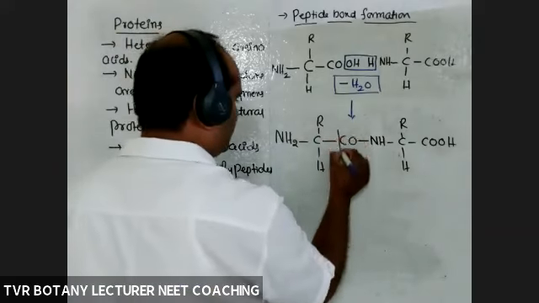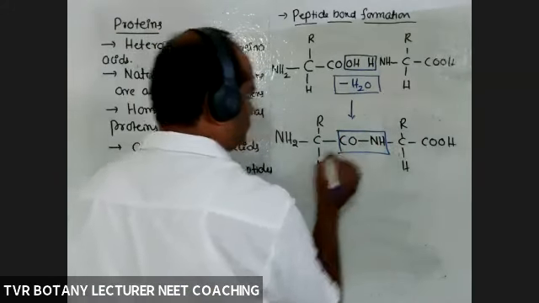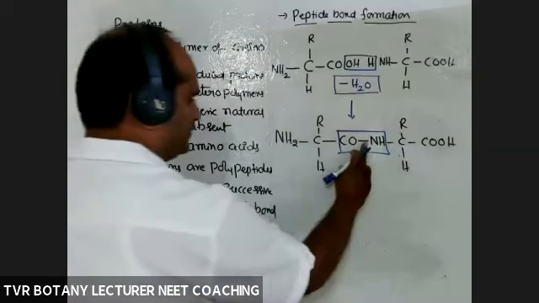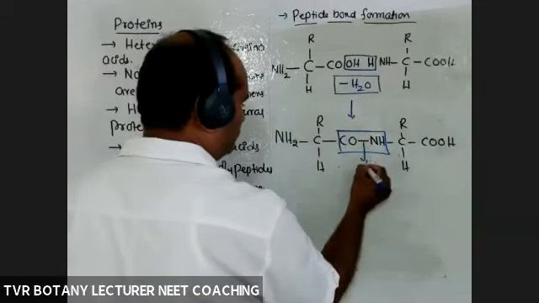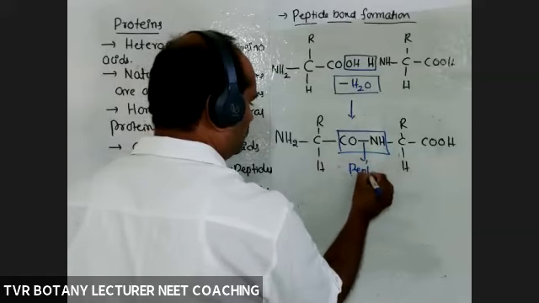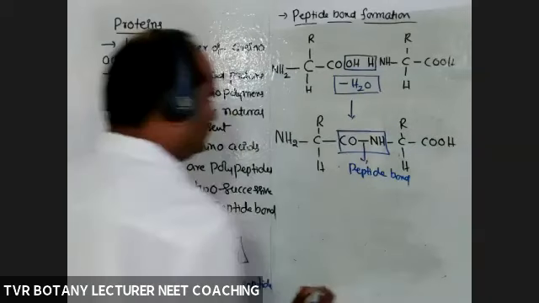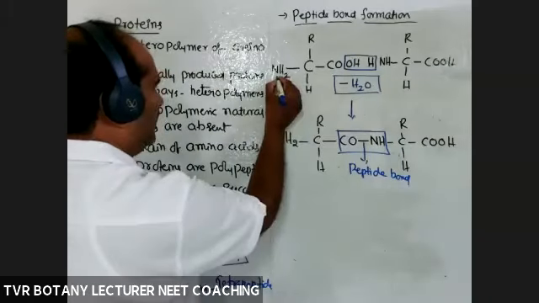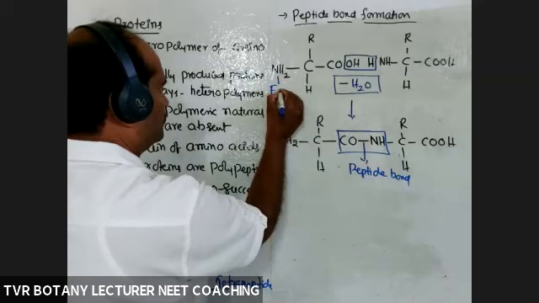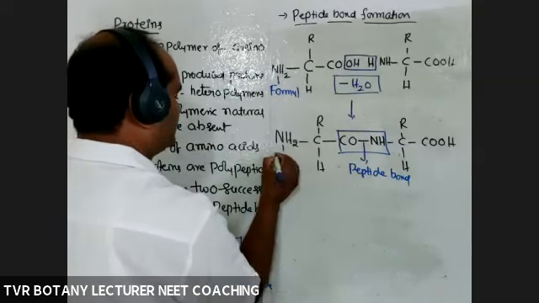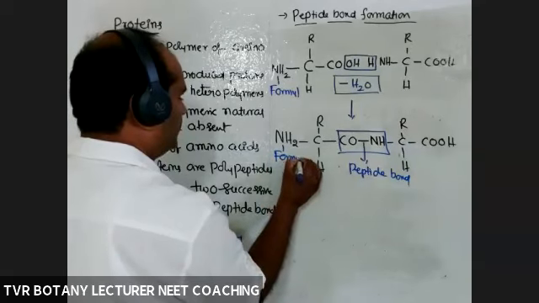The bond present between these two, CO bond NH, is the peptide bond. H is with the formyl group. Just remember the formyl group, that is enough.